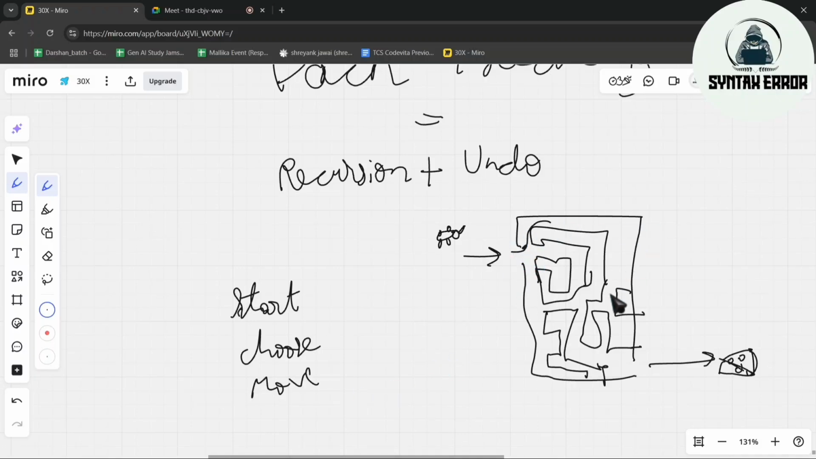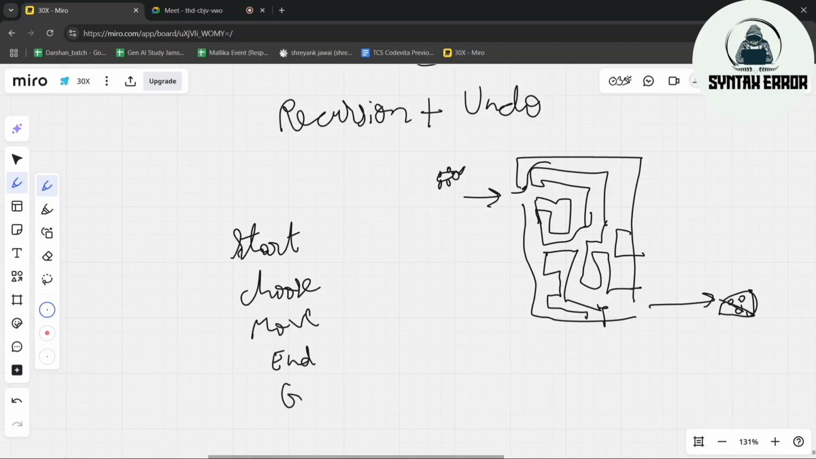Later, when you move, you reach an end. You reached the end, but you didn't reach your answer. At that time, you will come back. Go back to the place where you had one more option. Again, you will go here. You will go back again to the place where you had another option. You will go here. These are the steps you follow.